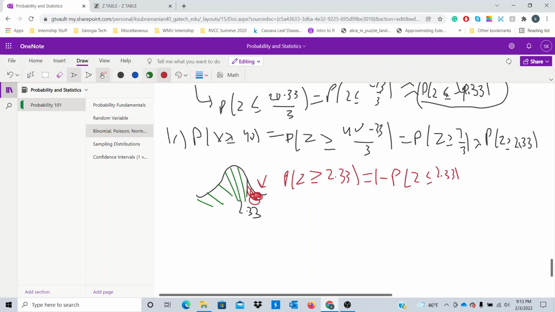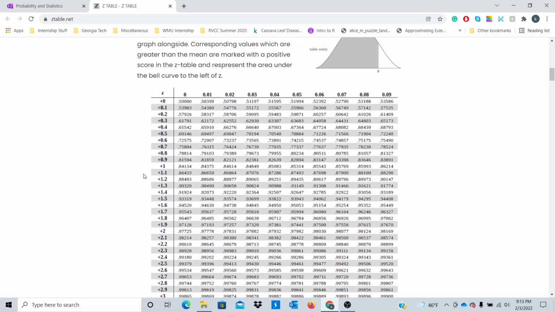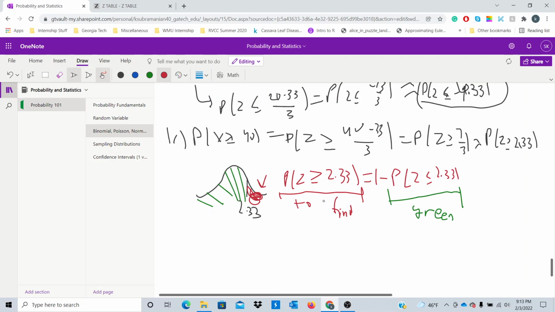So this is going to be the green region right here, and this term right here is what we need to find. So let's find the probability of z less than or equal to 2.33. If we go into our table, we see 2.33. That's going to be 0.99010.